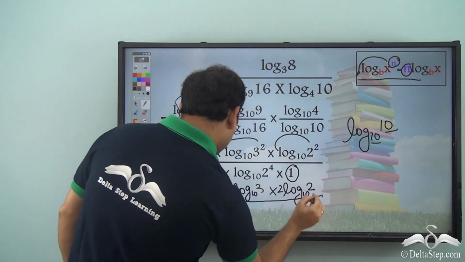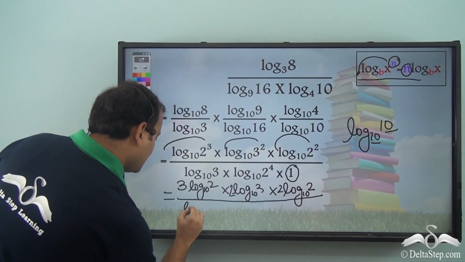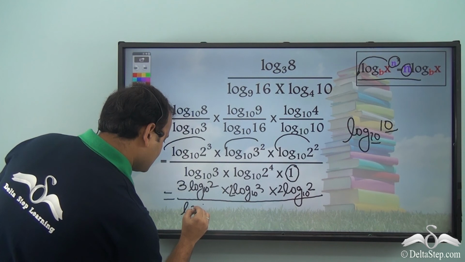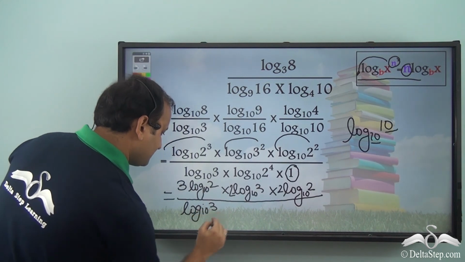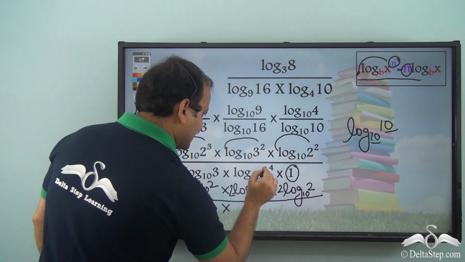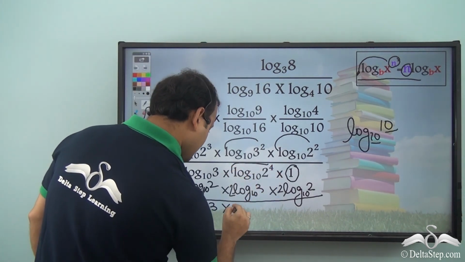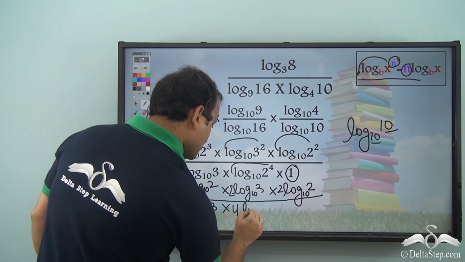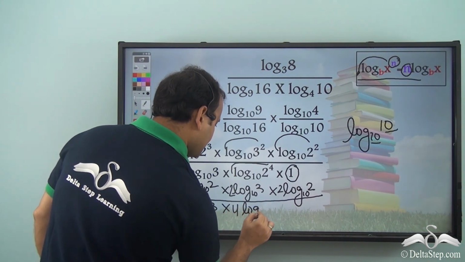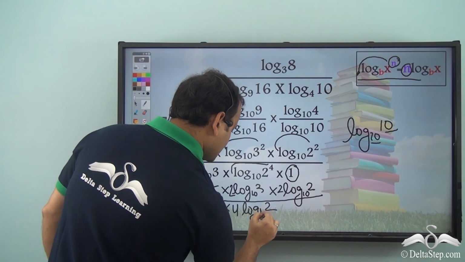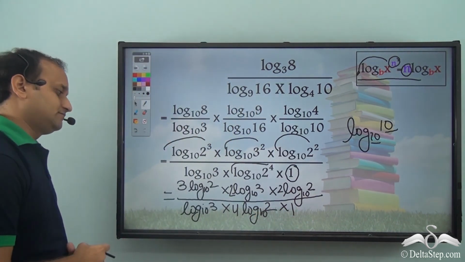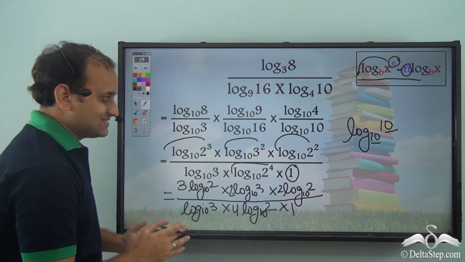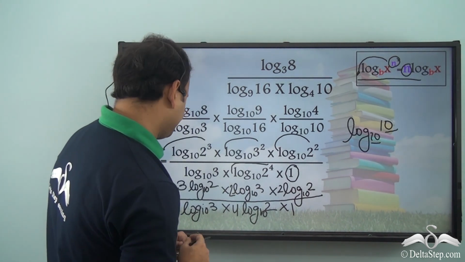This will be divided by log 3 to the base 10 into, again the power law, 4 will come here, so 4 log 2 to the base 10 into 1. So now we have this simplified equation.